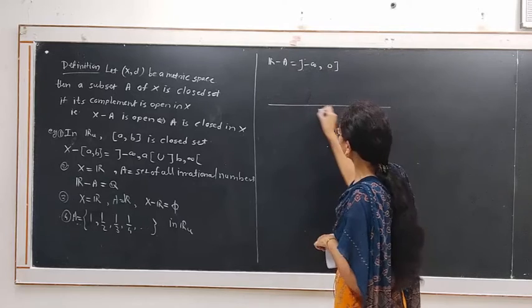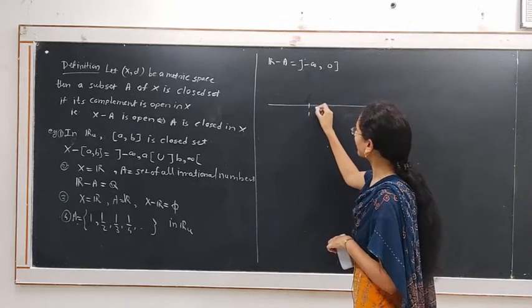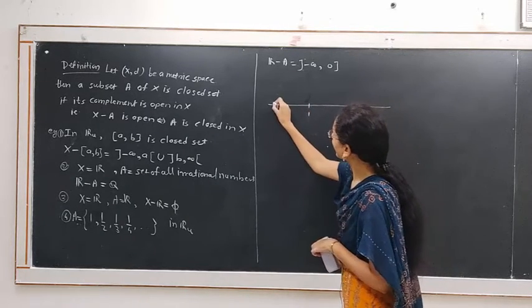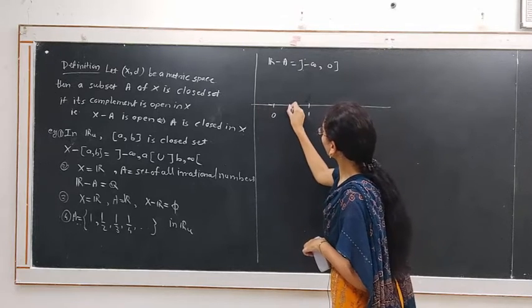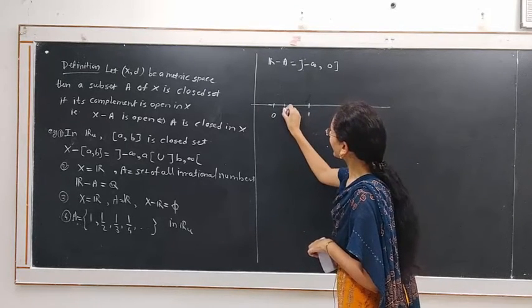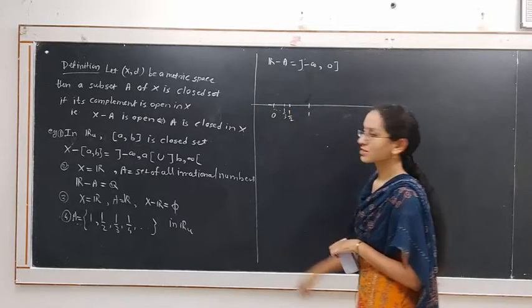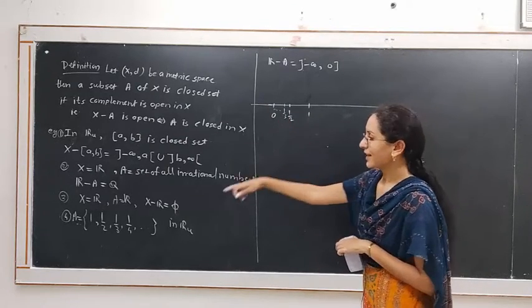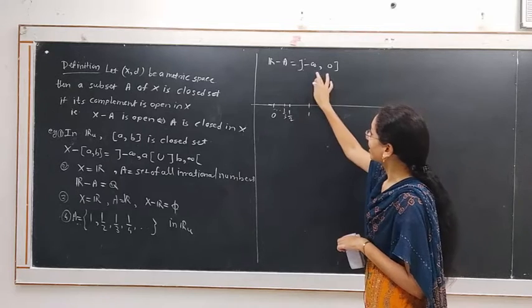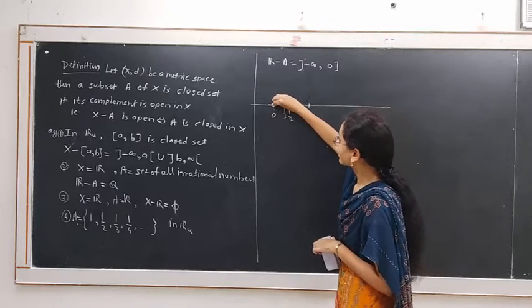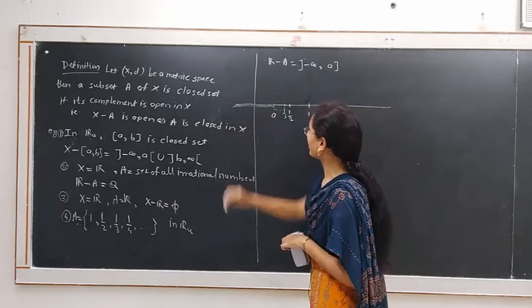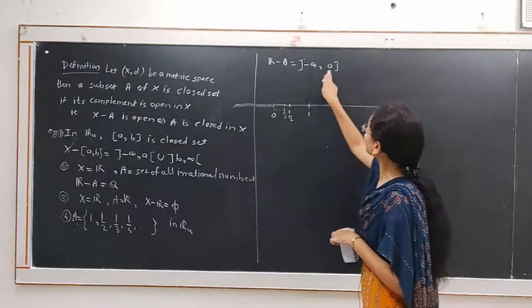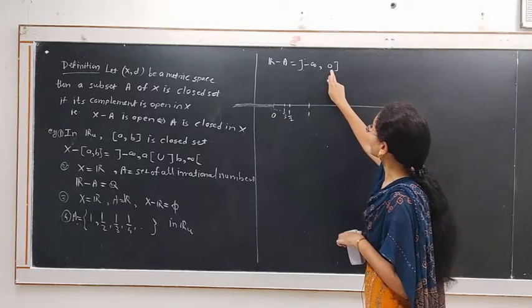We have the set of points 1, 1/2, 1/3, 1/4 and so on. And the complement of this set A consists of all points towards the left side from 1, that is, this interval including 0.